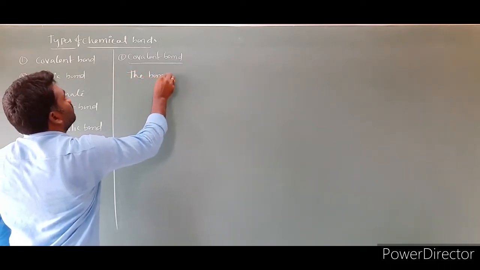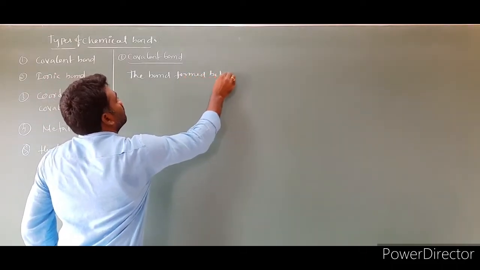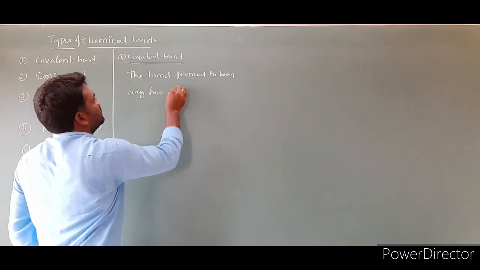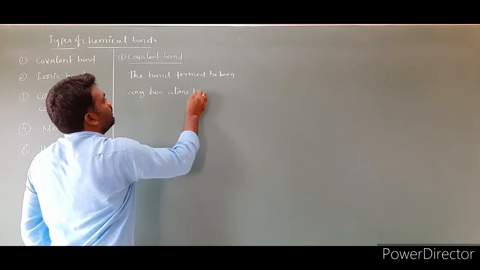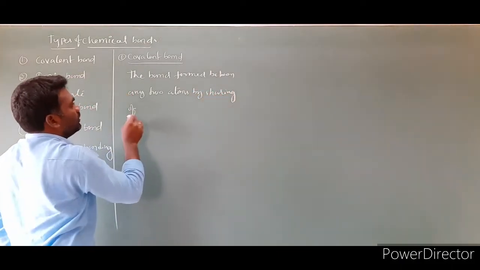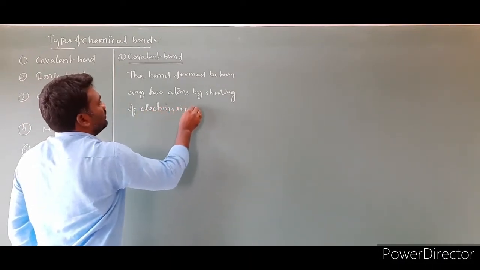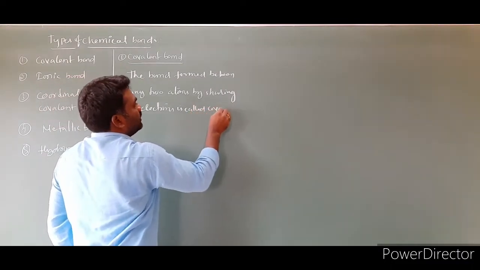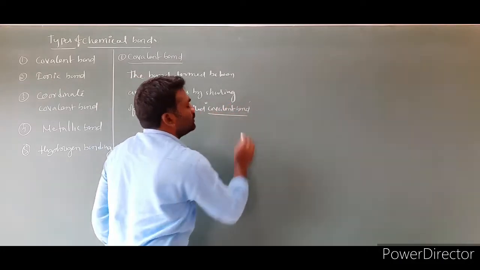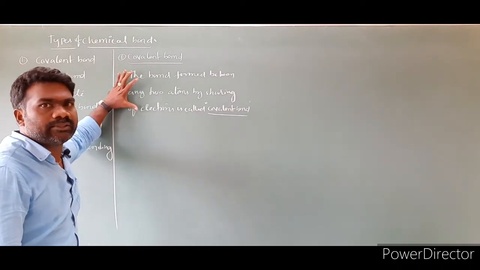The bond formed between any two elements or atoms by sharing of electrons is called covalent bond.